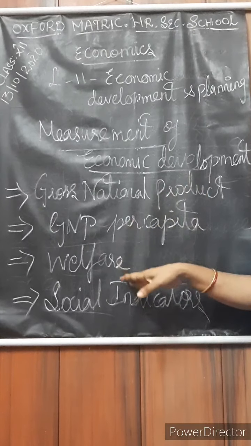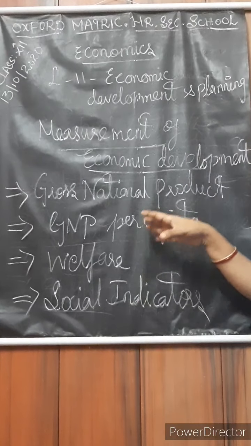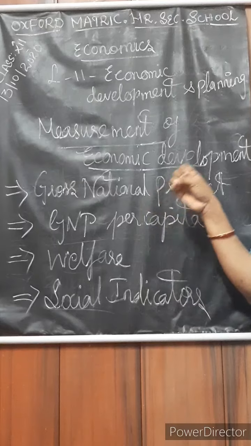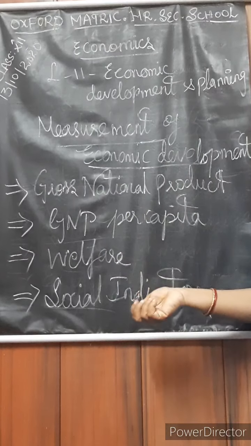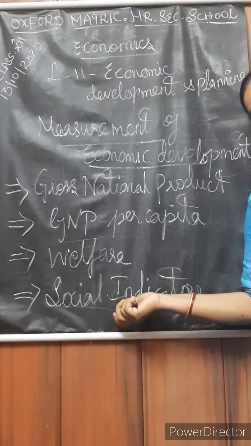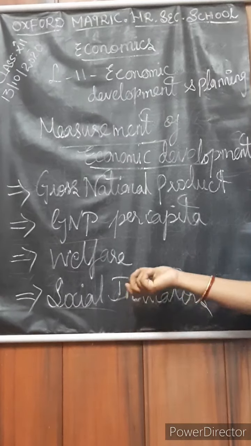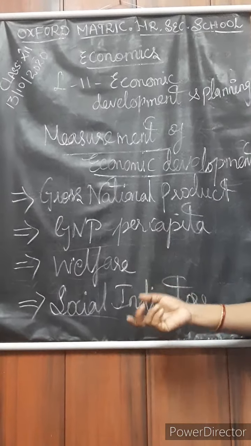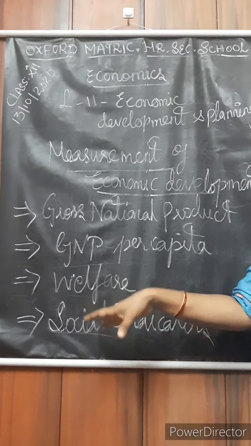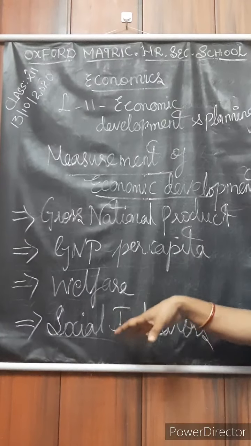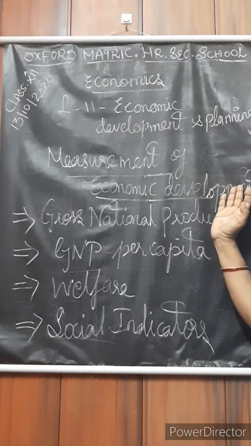The direct provision of basic needs. What are the basic needs? Health, education, food, water, sanitation, as well as housing facilities. Everything comes under the basic needs. That is the indicator of the society, and from that also we may measure the economic development of the country.